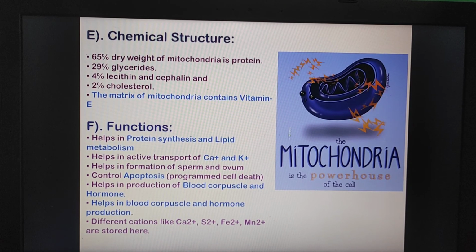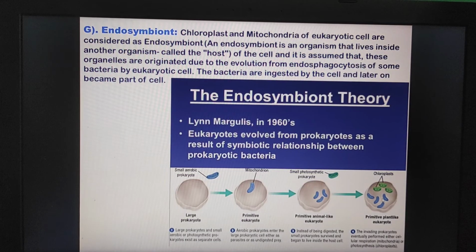And here is another gift of mitochondria, and this is a very interesting thing: endosymbiont. Chloroplast and mitochondria of eukaryotic cells are considered as endosymbionts. I think it's a new topic for you.